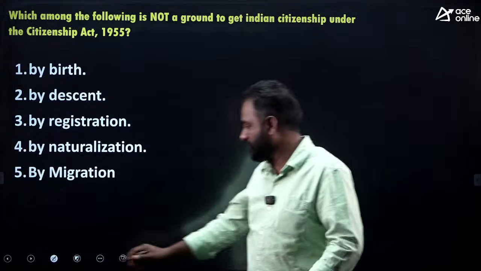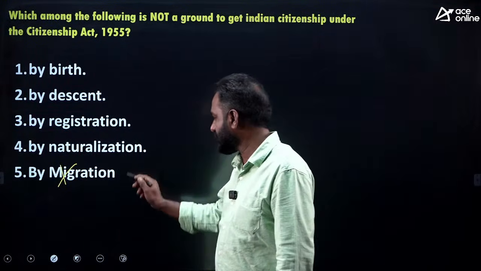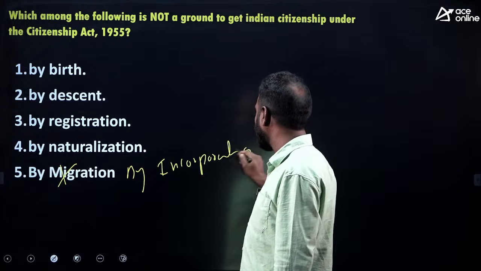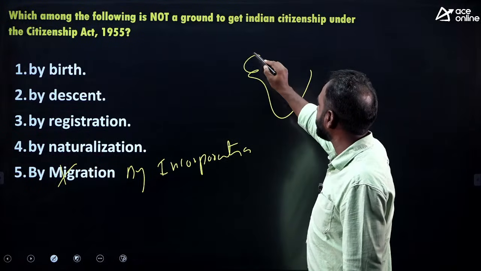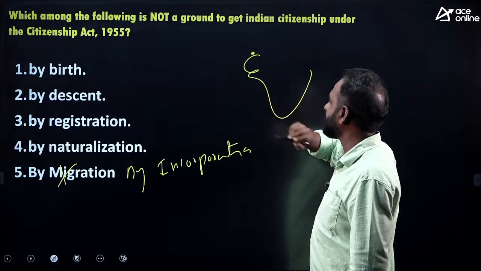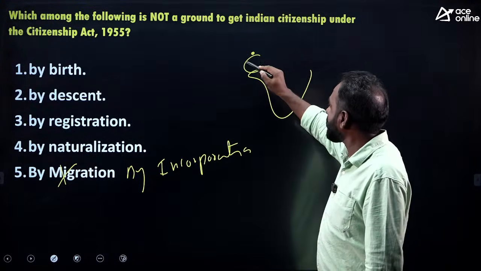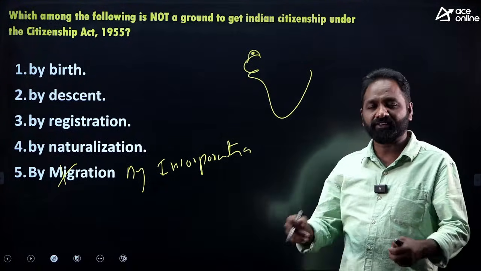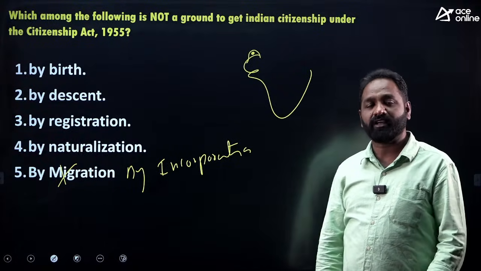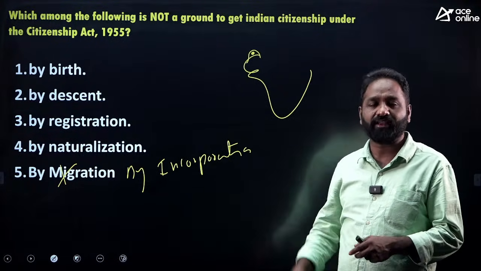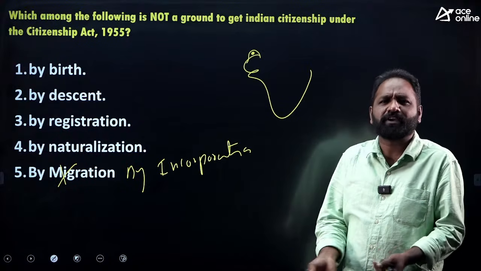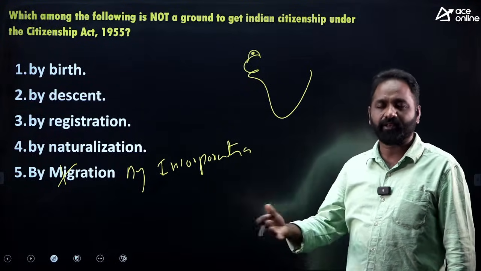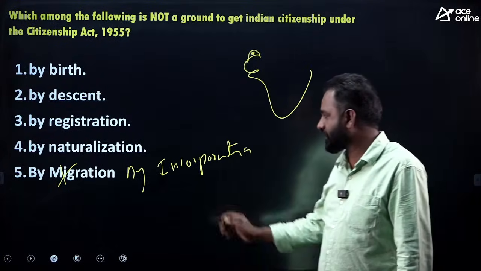And one more thing you can add, instead of migration, is incorporation. Suppose for example there is a village that is part of Pakistan. Recently the Indian army occupied this village, and the village has become part of India; that village is incorporated into India. Automatically all the people of that area become Indian citizens, because it has become part of India now. No conditions apply. Incorporation is also one of the options.